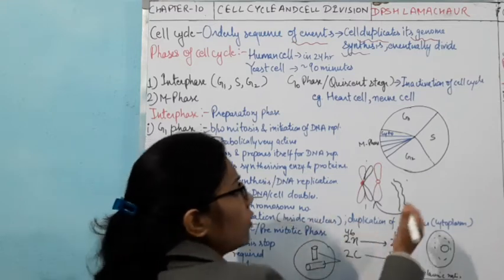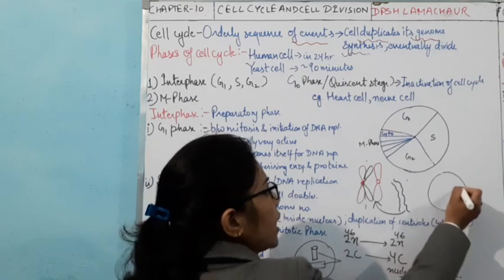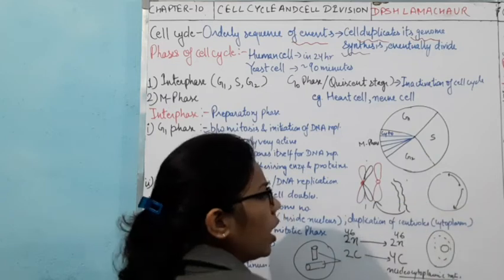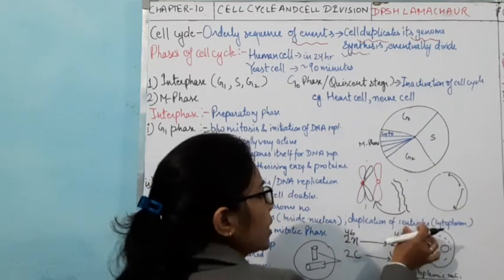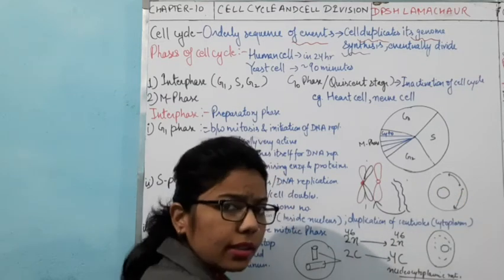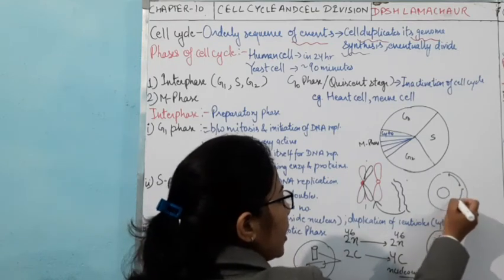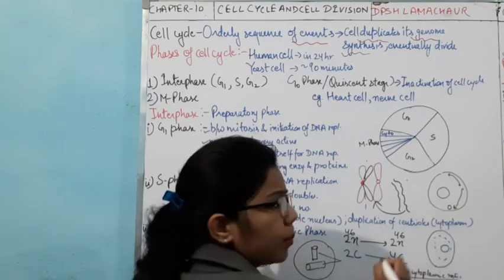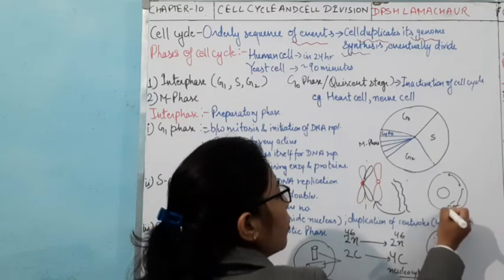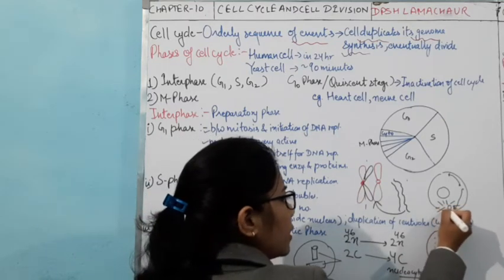So when the cell division takes place, what will happen? They will move to the opposite poles. For example, these are the centrioles, and these centrioles will move towards the opposite poles. Where do the centrioles get duplicated? In the cytoplasm; the nucleus is present like this. These centrioles get duplicated in the cytoplasm and move towards the opposite poles. When they move to the opposite poles, they will form the spindle fibers by forming the asters here.